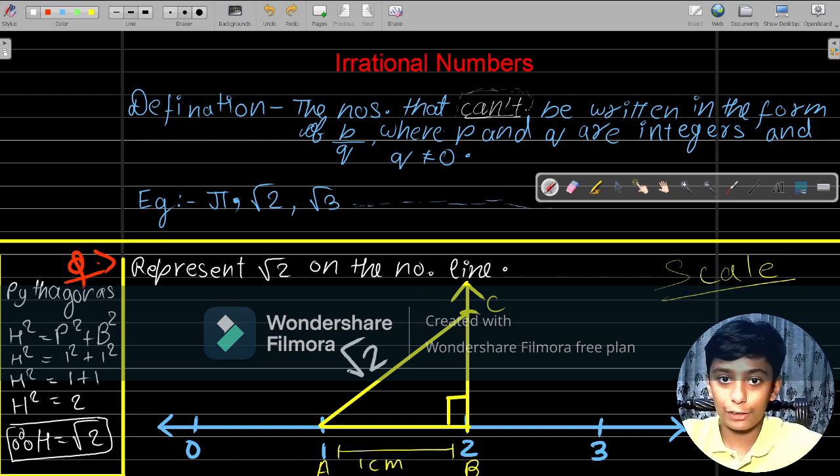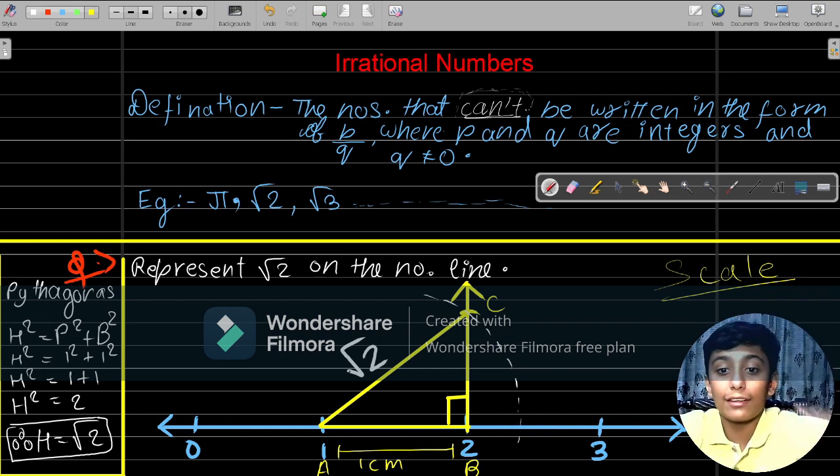Why dotted? Because it will be very neat and clean if you do it dotted. So a dotted arc will come over here.